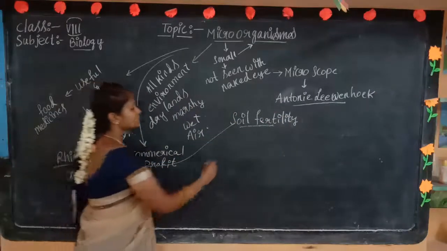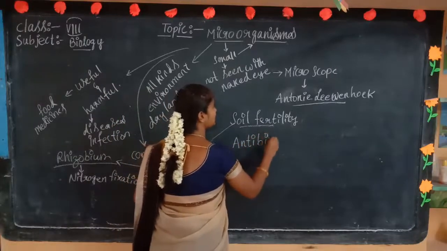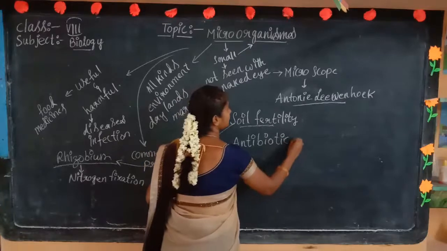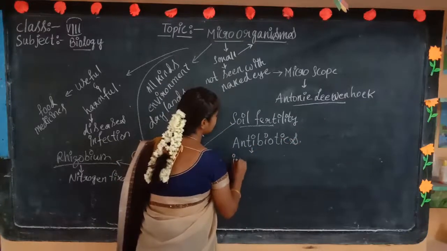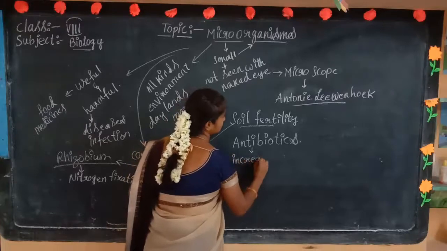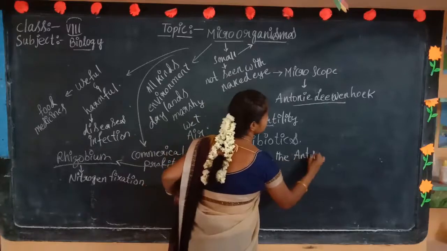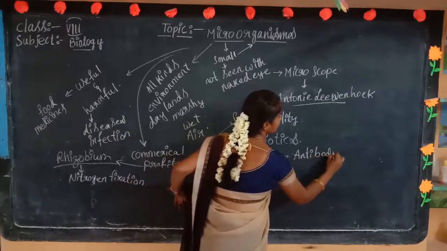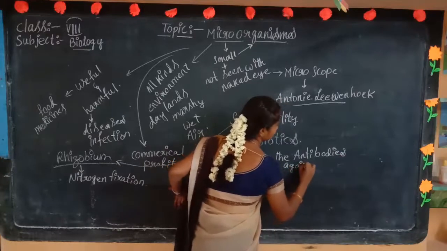And these microorganisms are also useful to produce antibiotics, which increase the antibodies against infection.